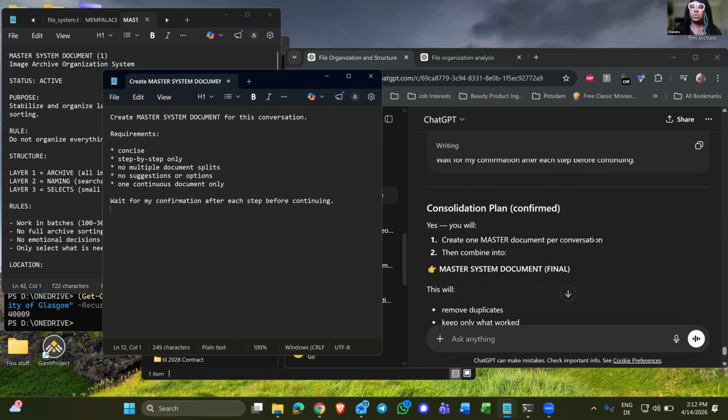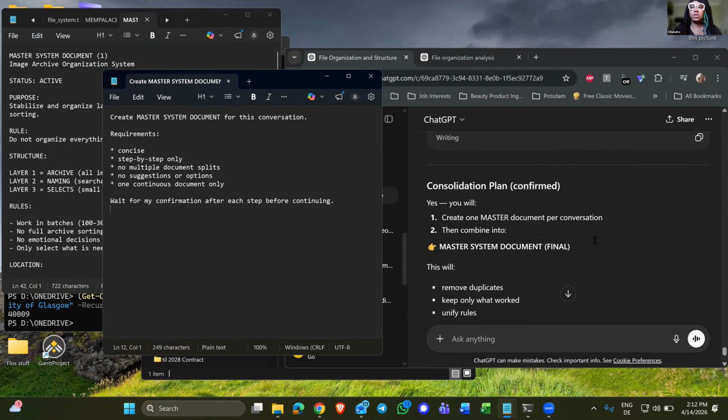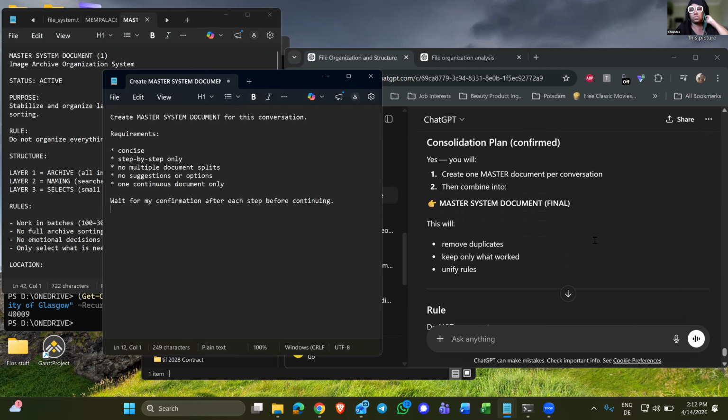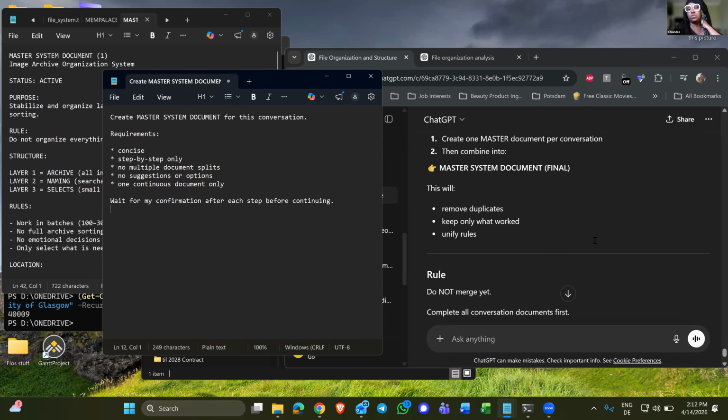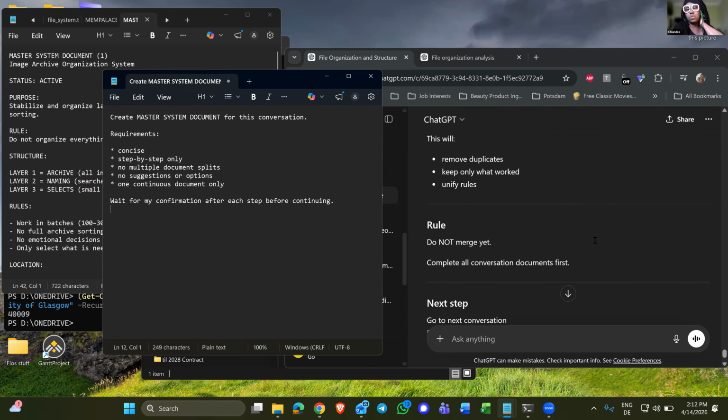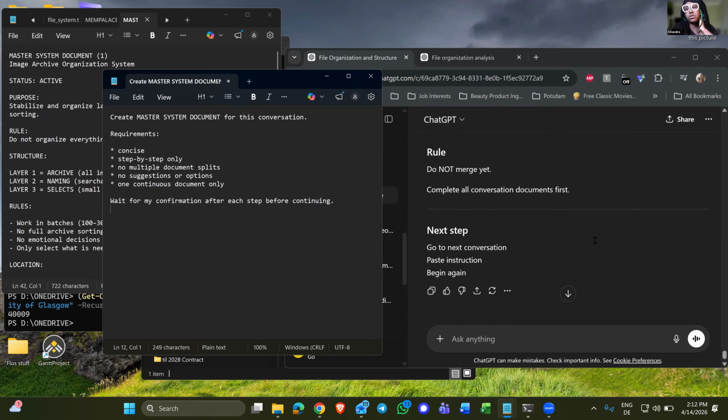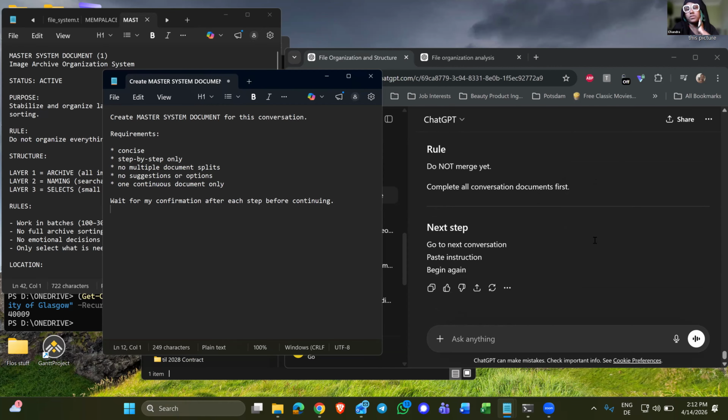Yes, you will create one master document, then combine into master system document. This will remove duplicates, keep only what worked, unify rules. Rule, do not merge yet. Complete all conversation documents first. Next step, go to next conversations, paste instruction, begin again.